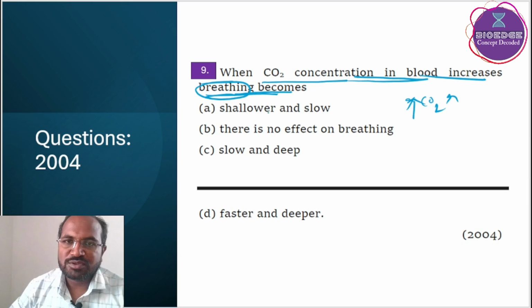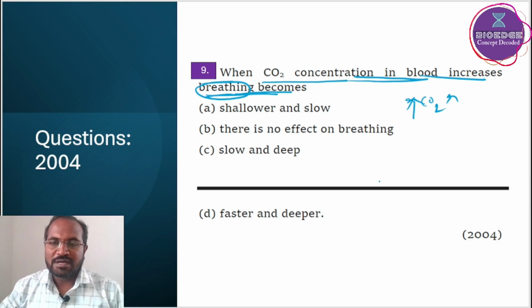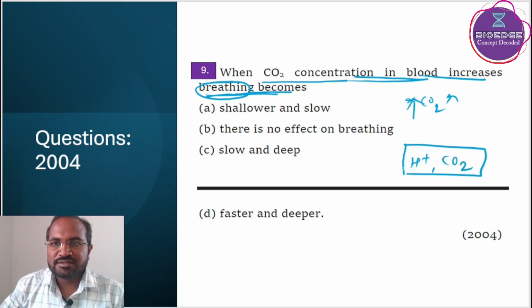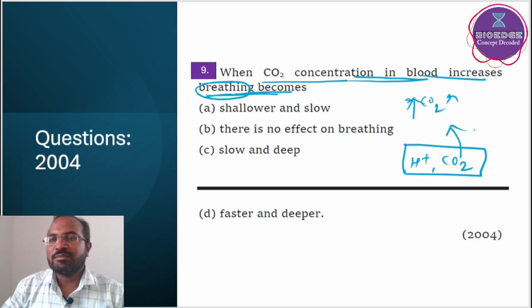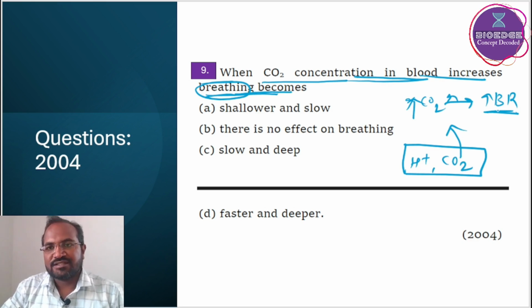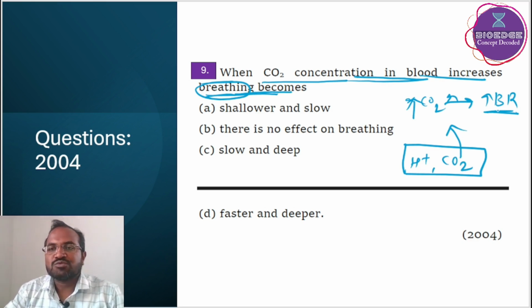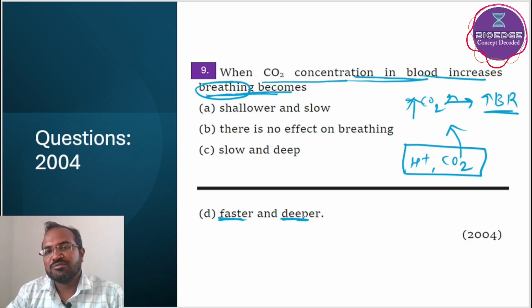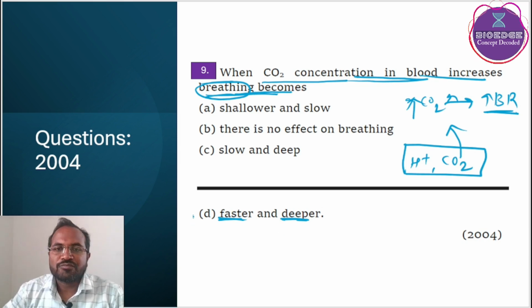As we know, breathing is controlled by chemoreceptors, and chemoreceptors mainly detect H plus ions and carbon dioxide, and if there is an increase in concentration of carbon dioxide, then there will definitely be an increase in breathing rate. Why is breathing rate increased? To remove the excessive carbon dioxide, and that's why breathing becomes faster and deeper. D is the correct option.